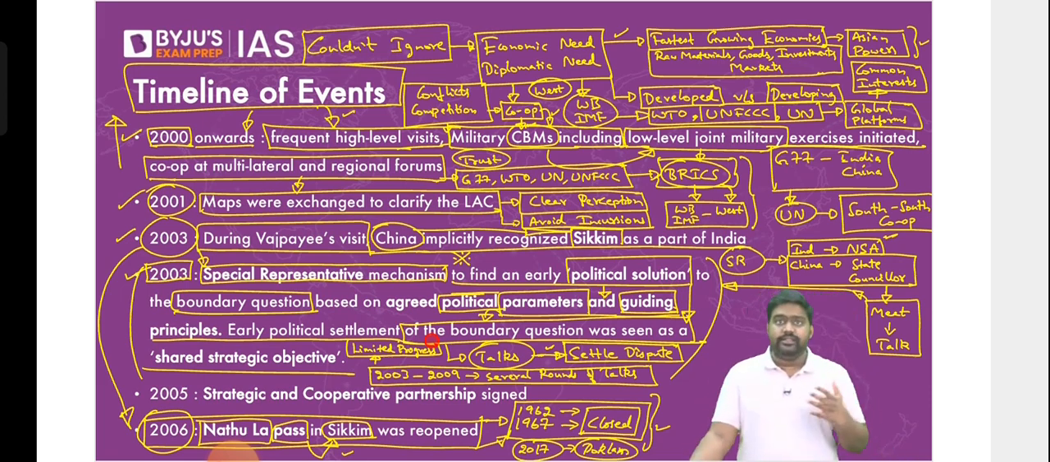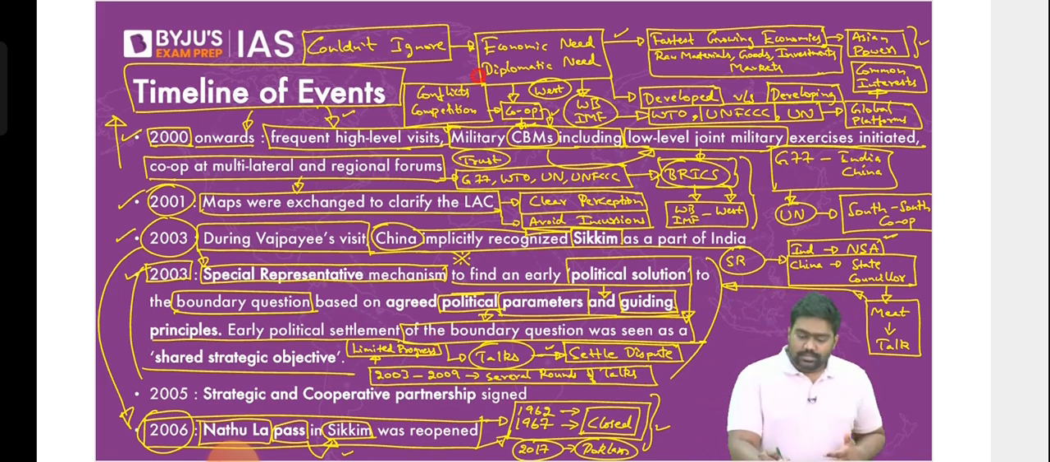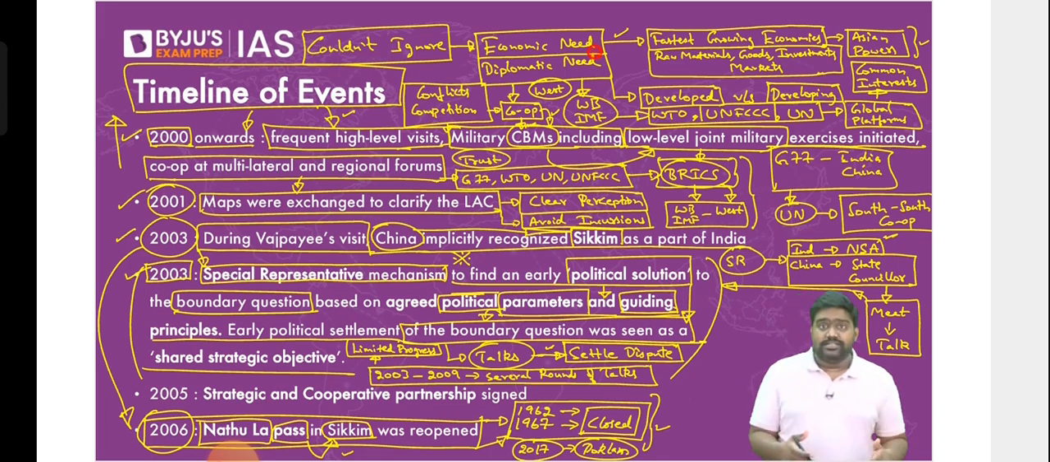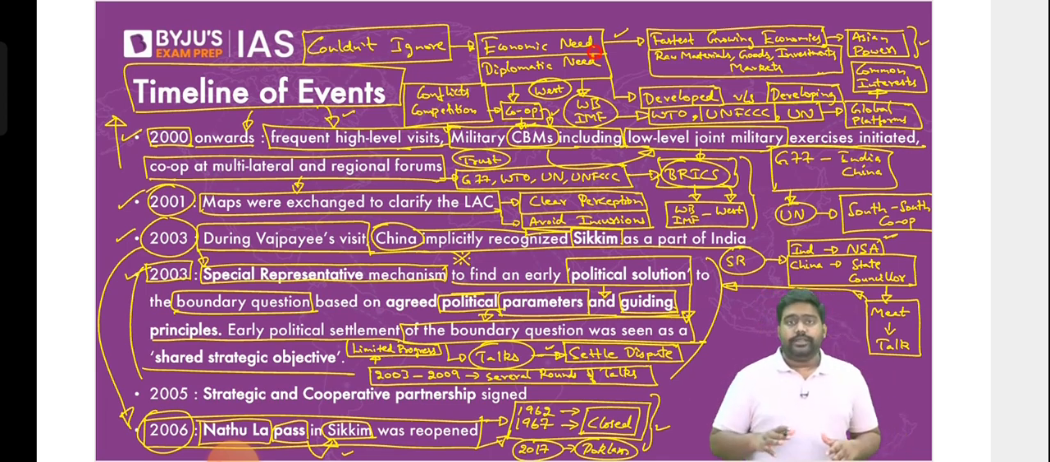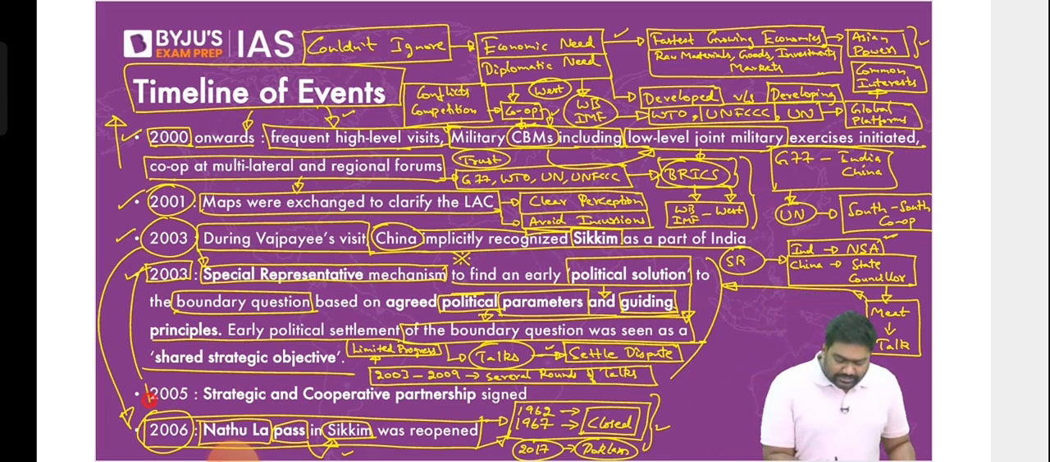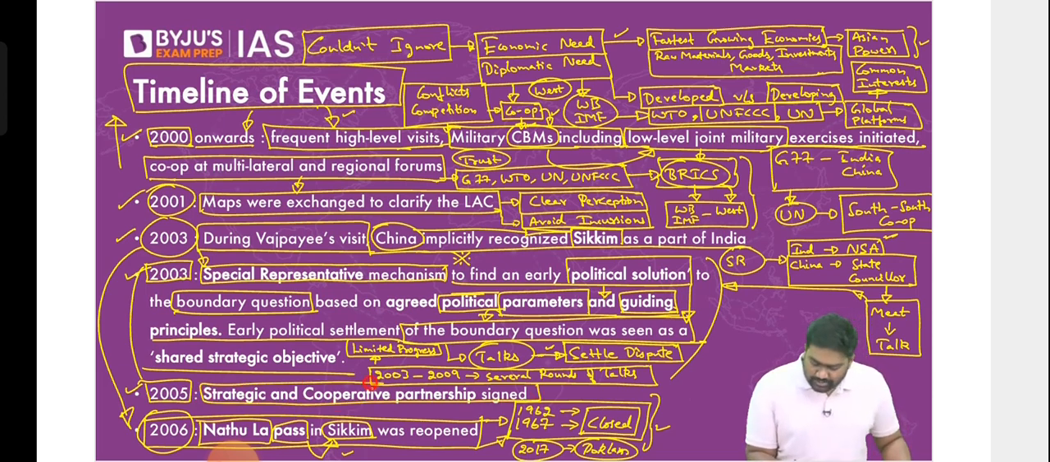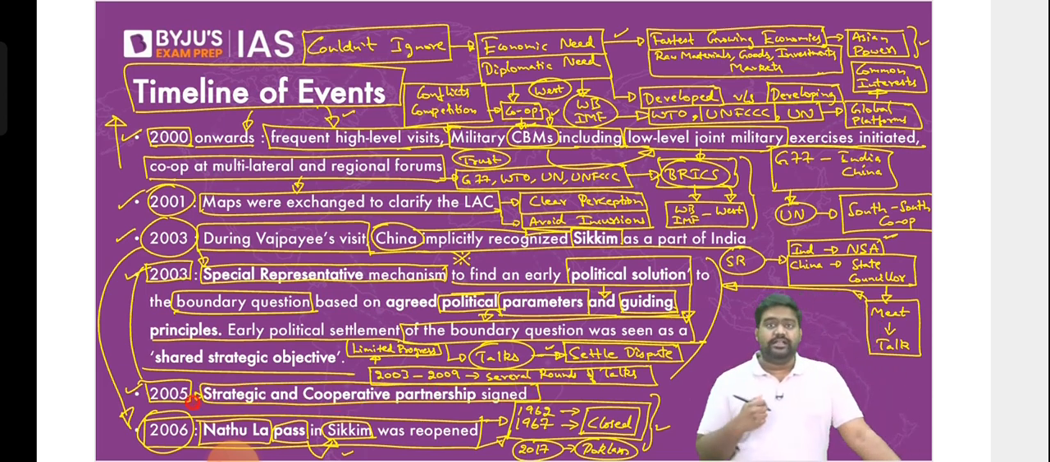We even had a military exercise called Hand in Hand. Right, we were collaborating at global platforms. Strong economic ties were being built. Plus, we set up a mechanism to resolve the boundary dispute forever through talks. Right, so nothing could have been better than this. We even elevated our relations to the strategic level. We signed the Strategic and Cooperative Partnership Agreement, establishing strategic ties between India and China.